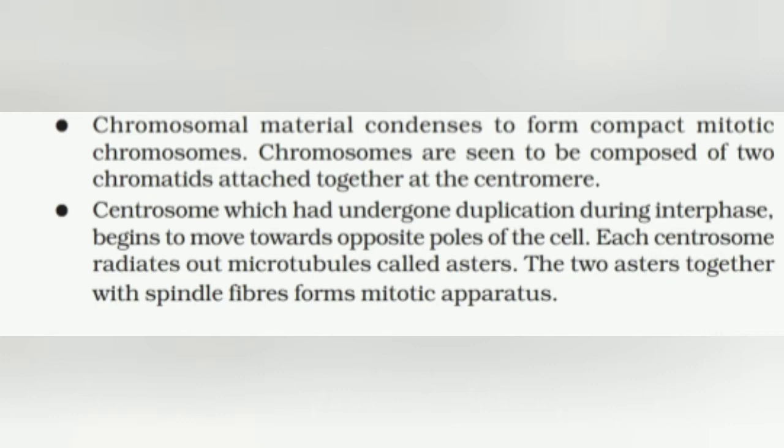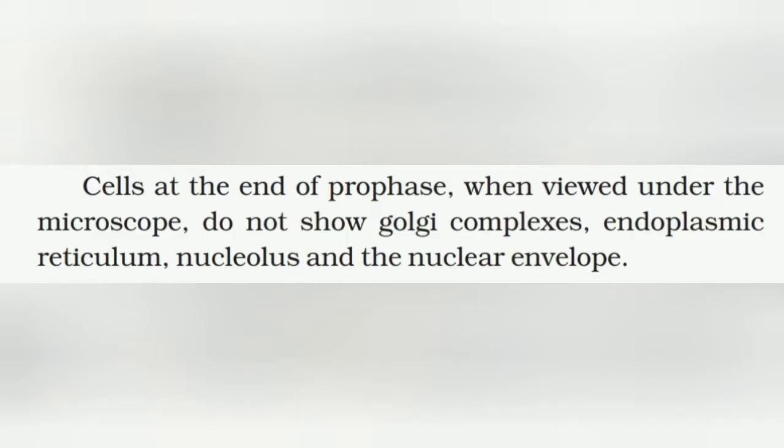Each centrosome radiates out microtubules called asters because it looks like a star. Aster means star. The two asters together with spindle fibers form the mitotic apparatus. Cells at the end of the prophase, when viewed under the microscope, do not show any organelles like Golgi complex, endoplasmic reticulum, nucleolus and the nuclear envelope. Only the cytoplasm, asters and chromosomes are seen. So this marks the end of the prophase.